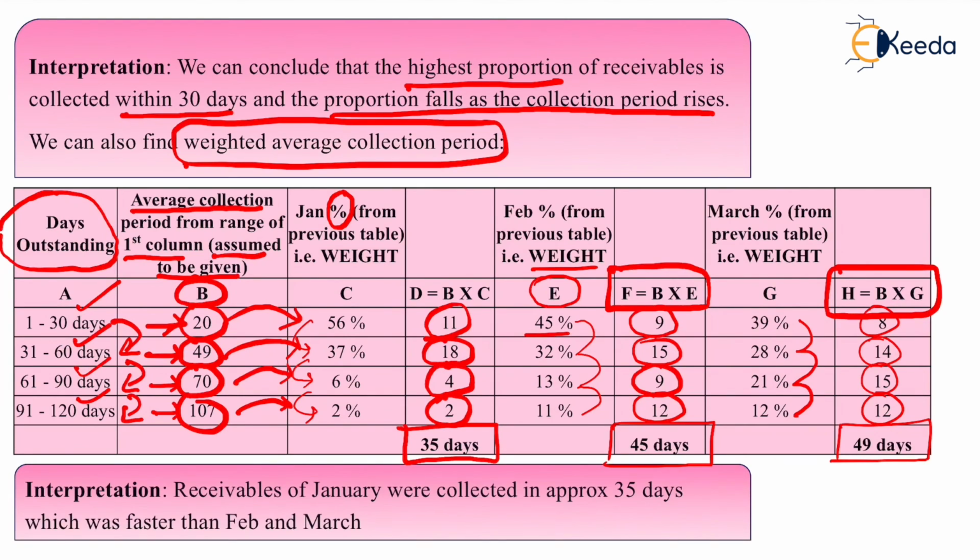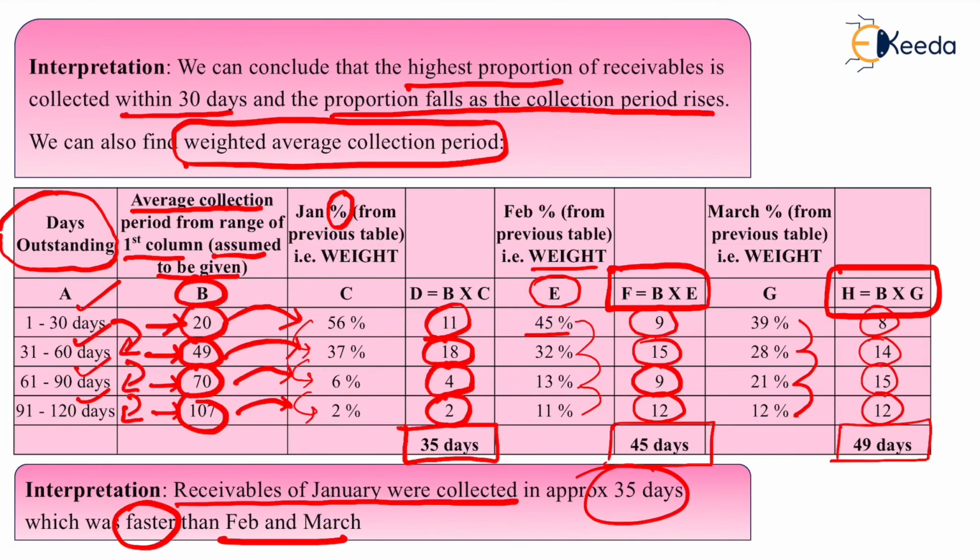So receivables of January were collected in approx 35 days, which was faster than Feb and March. Jan का weighted average collection period is 35, February का 45, March का 49. So January में faster collection हो रहा है. Now there can be many reasons of that. It can be cyclical or year had just ended in December and now they have funds for Jan. Whatever the reason is, these are some interpretations.